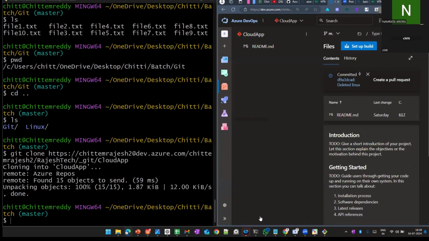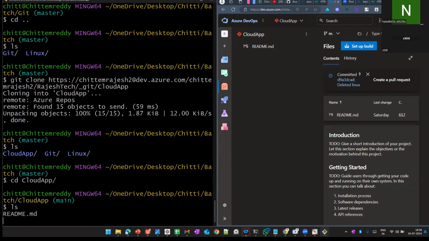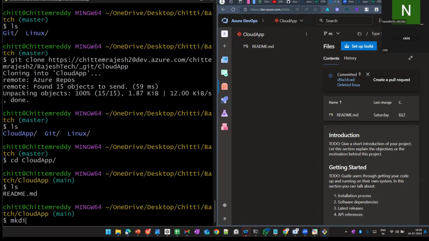Okay, there's no files here. There's no files. I'm clicking here. See, I have added the repository here. So I was going to the repository. How will I do it? Using cd (change directory) cloud app. There are no files. So how I did it previously, how can I create the files?